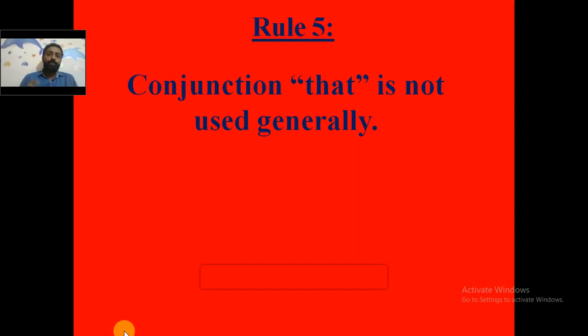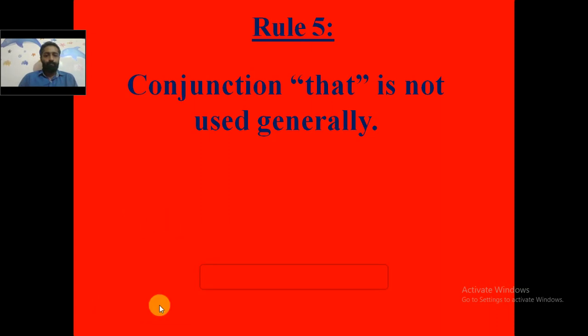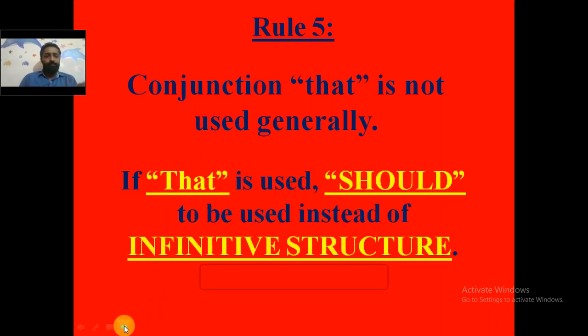This is rule number 5. Conjunction that is not used generally, which means we do not use the conjunction called that, and by chance if that is used, in case we are using the conjunction called that, should is to be used instead of infinitive structure.